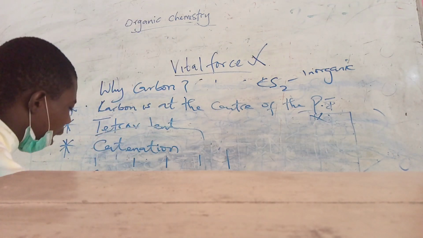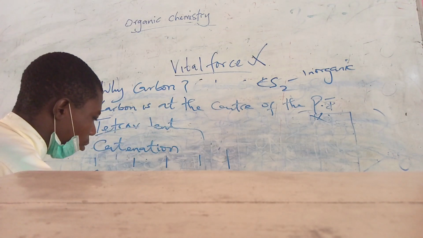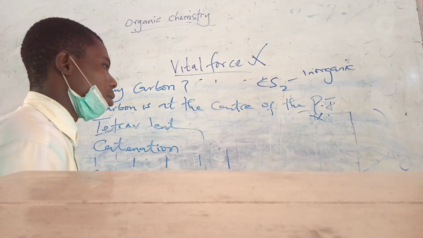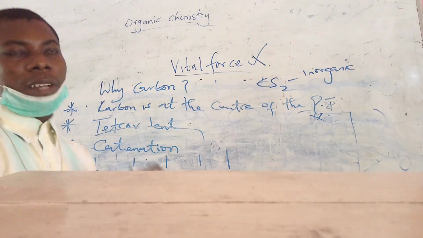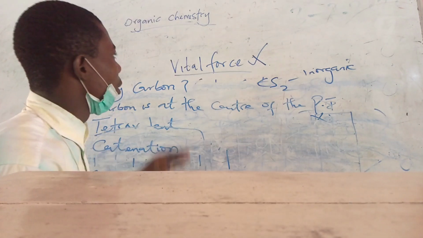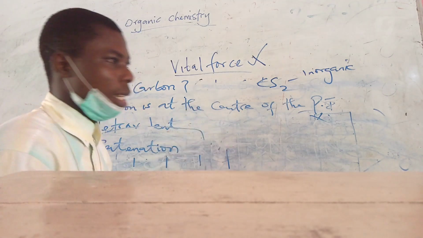This is what we call catenation. It is not all elements in the periodic table that have this special ability of carbon. Carbon is so very much important.